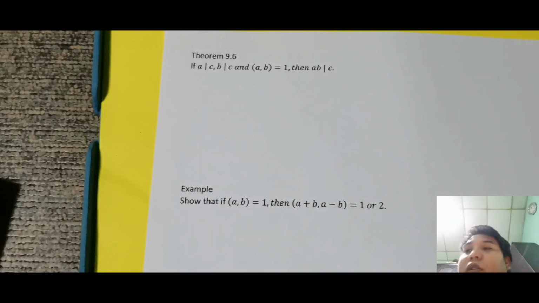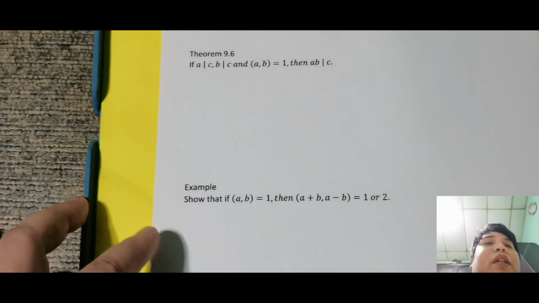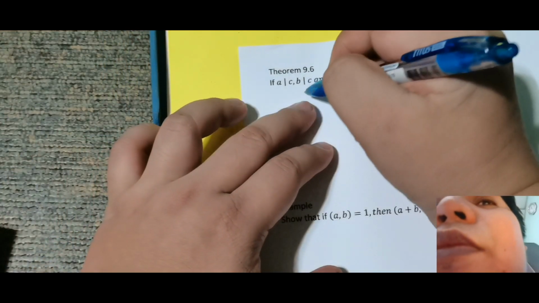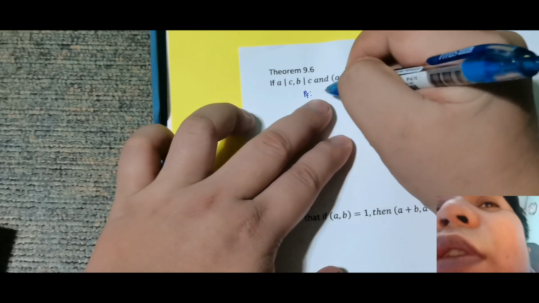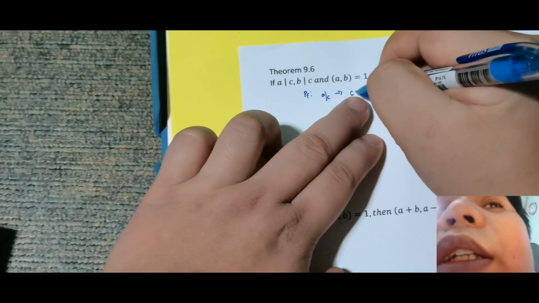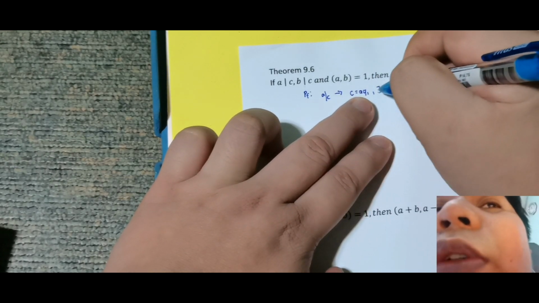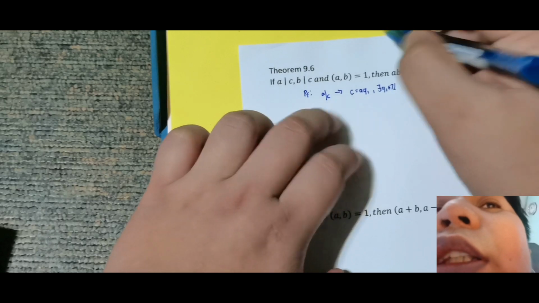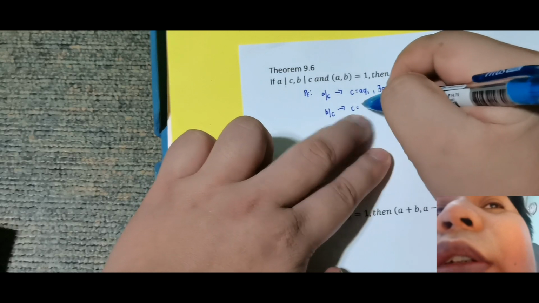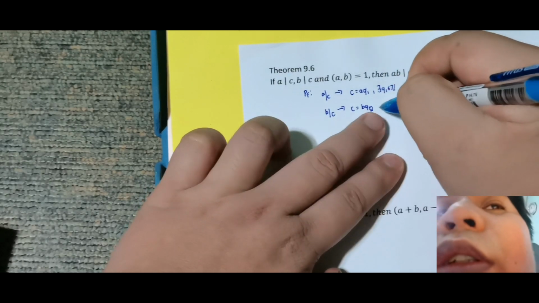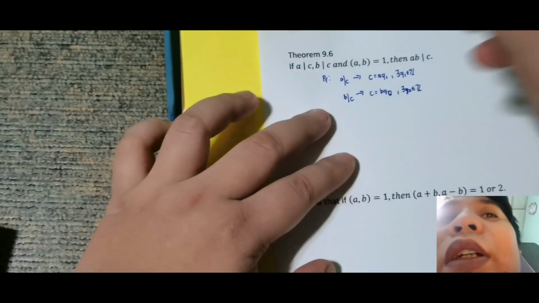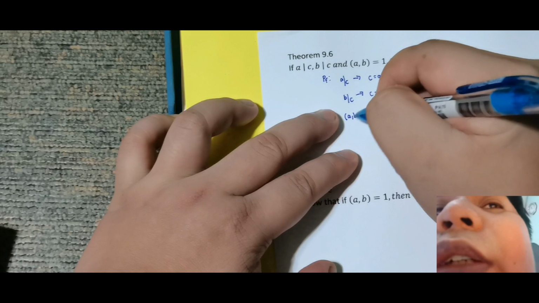Okay, so theorem 9.6. So, if A divides C, B divides C, and AB is equal to 1, then AB is equal to 1. So, obviously, ganun ulit ito yung proof. Okay, so A divides C implies C is equal to A Q sub 1. So, for some Q sub 1 element of integers, B divides C implies C is equal to B Q sub 2. So, for some Q sub 2 element of integers. Okay, another thing, AB is equal to 1,